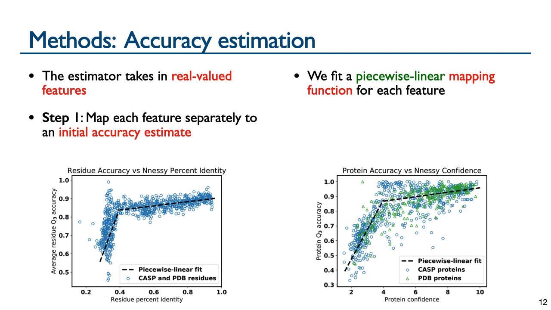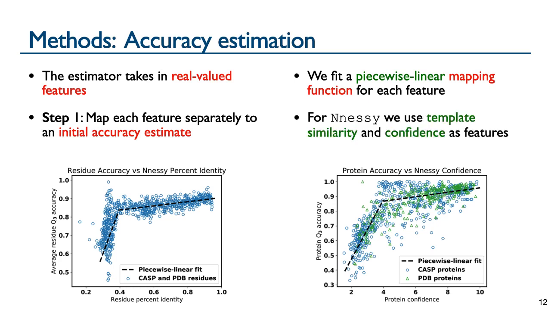To address this, we obtain the initial accuracy estimate by fitting a piecewise linear mapping function for each feature. For NESI, the 2 features we use are template similarity, which reflects how closely a protein sequence matches the template database, and Nessie's confidence in its prediction. And these are the two plots shown below.